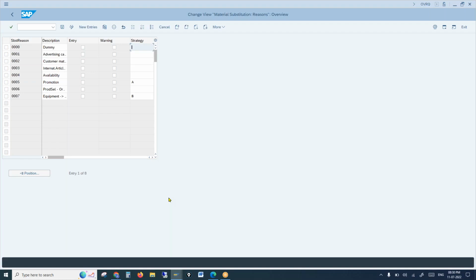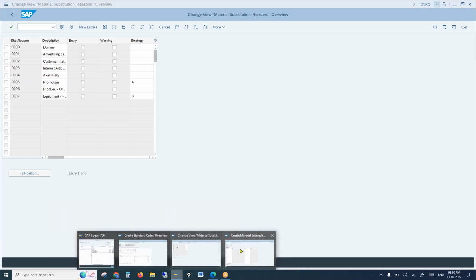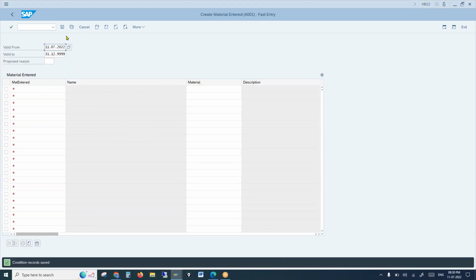For that reason, in the interviews they may ask this question. This is the only question you will be facing in the interviews from this particular concept. Either it could be item category determination, or they can ask: if the substituted item is also not available, then what? So in that case, VB12.